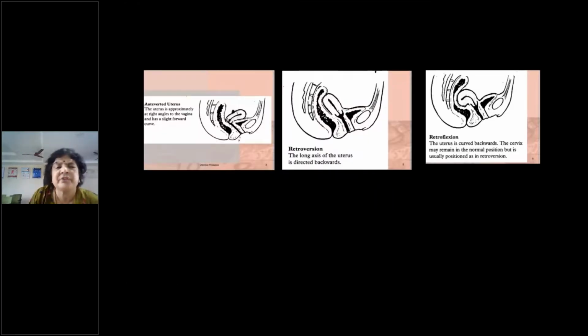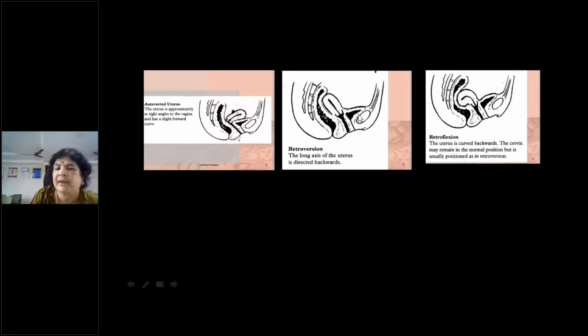So this is the normal position. All of you were telling the position of the uterus. I was asking. So this is normal anteversion of the uterus. Anteversion means the angle between the vaginal axis and the uterine axis, right? See, this is the normal axis. Okay, this is around 90 degrees. So this is called the anteverted uterus. It is towards the bladder. Okay, this is anteversion. Now here, instead of being towards the bladder, it is behind. This is called a retroversion, where the long axis of the uterus is directed backwards towards the rectum. So this is a retroversion.